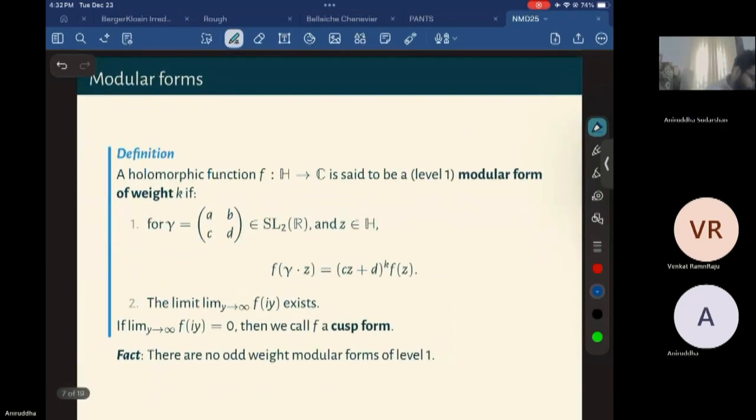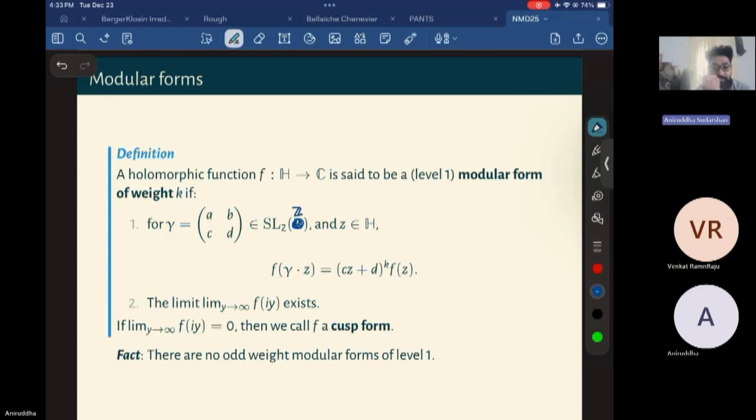A modular form is a holomorphic function f from the upper half plane to C, and it is said to be of weight k, a modular form of weight k, if we have the following two properties. If I look at gamma, a matrix (a b; c d) in SL2Z, I should have written Z here.